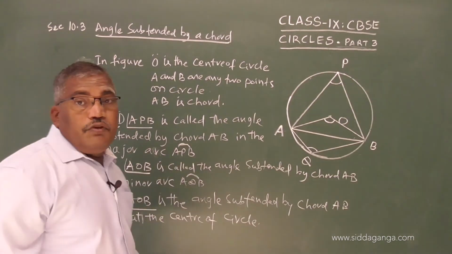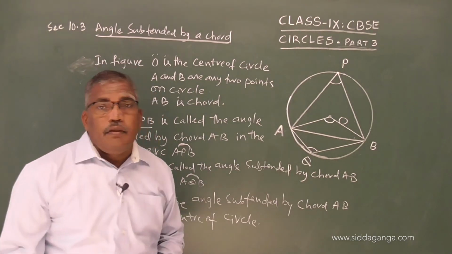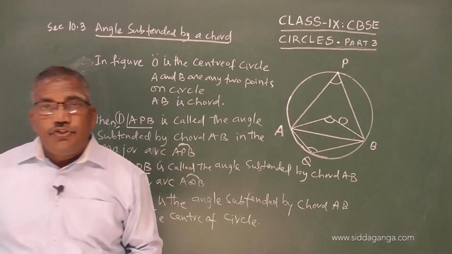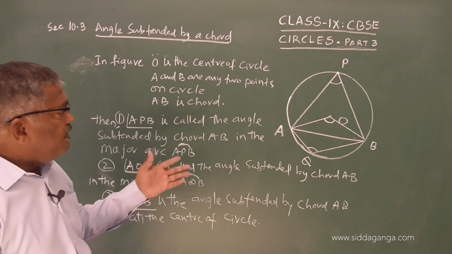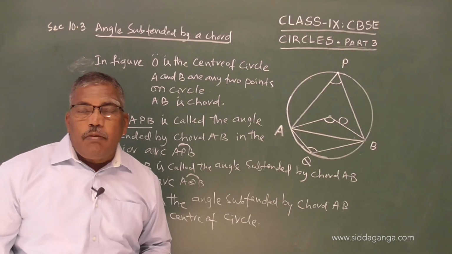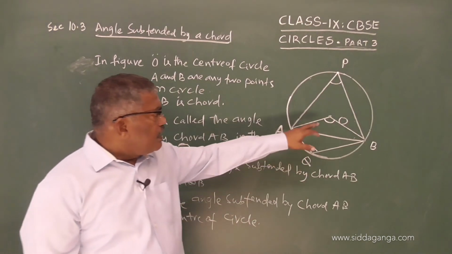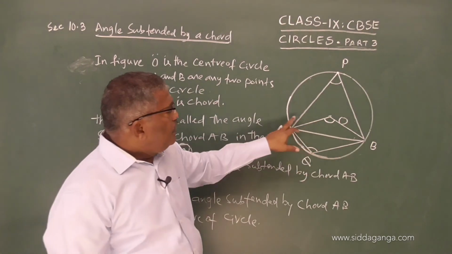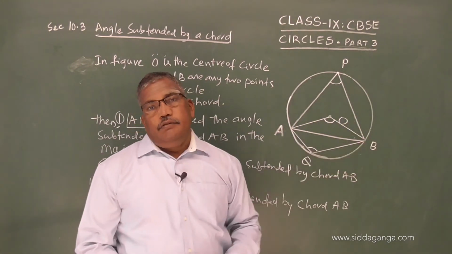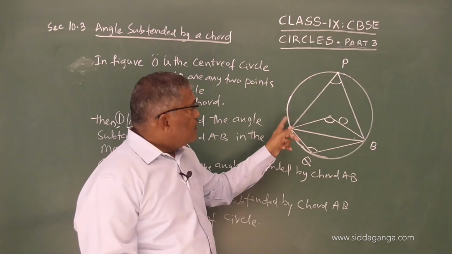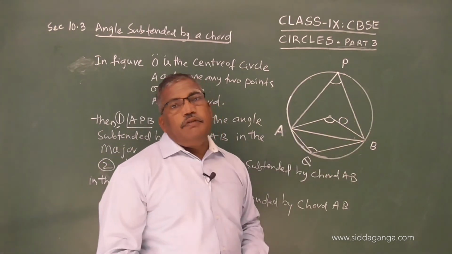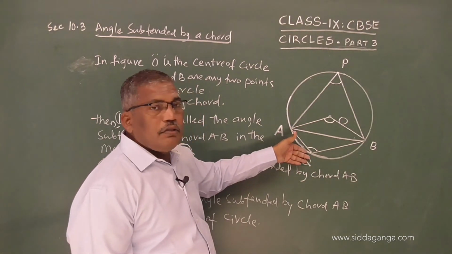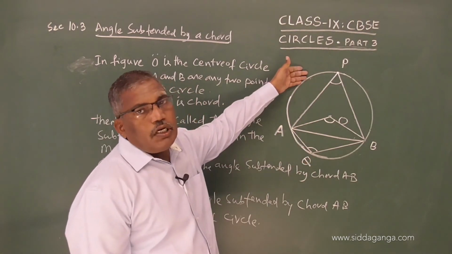Now, with this knowledge on circles and some new terminology, now we know about the center of the circle, we know about the radius of the circle, we know about the diameter of the circle, the longest chord which passes through the center of the circle, and we know what is a minor arc, what is a major arc.